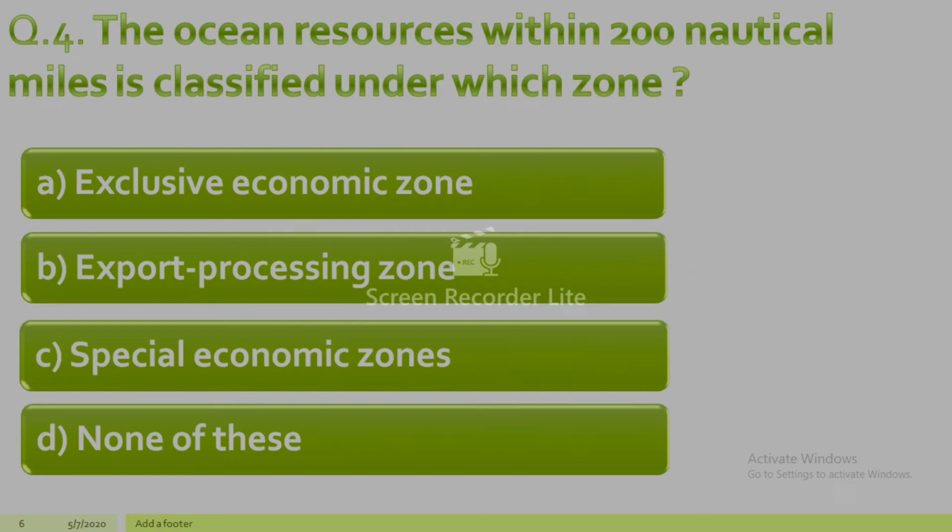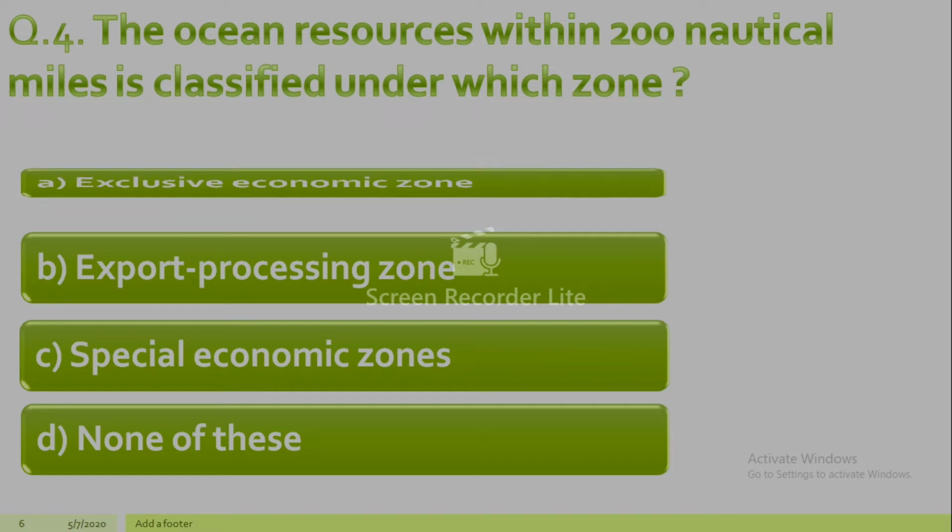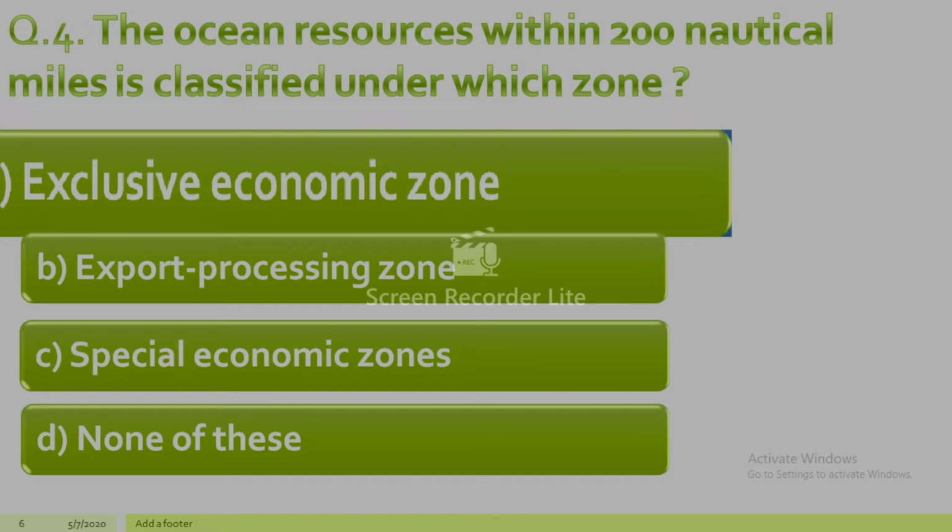Next, the ocean resources within 200 nautical miles is classified under which zone? A. Exclusive economic zone, B. Export processing zone, C. Special economic zones, D. None of these. And the correct answer is A. Exclusive economic zone. And if it is beyond 200 nautical miles, then they are known as international resources.